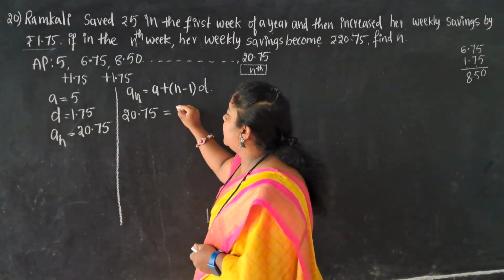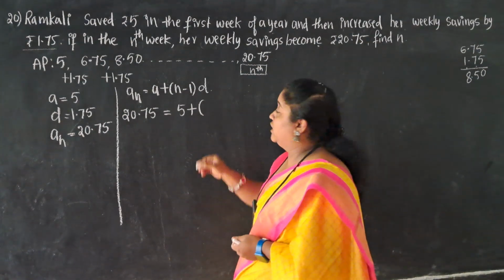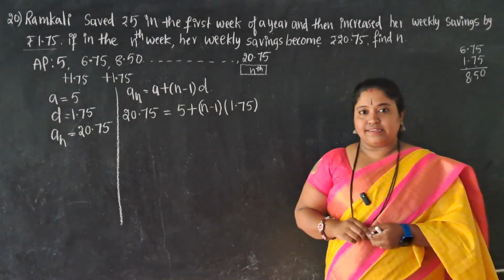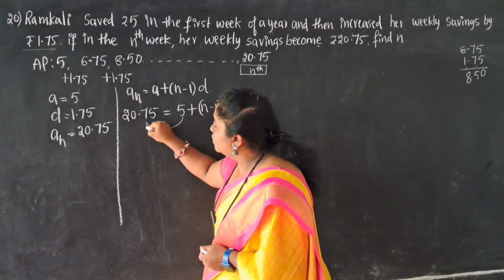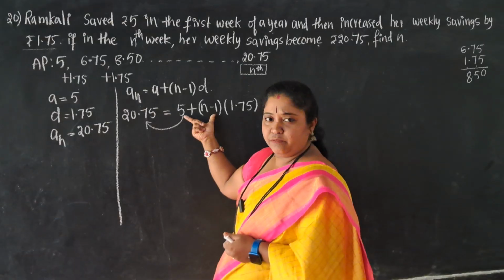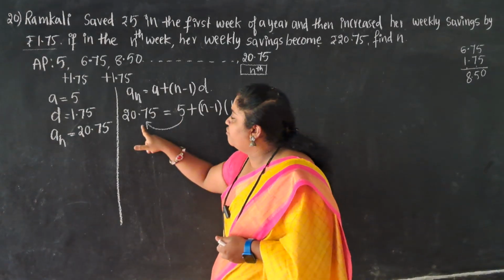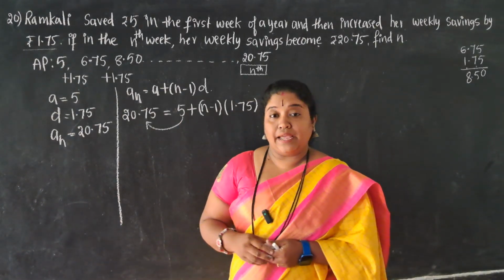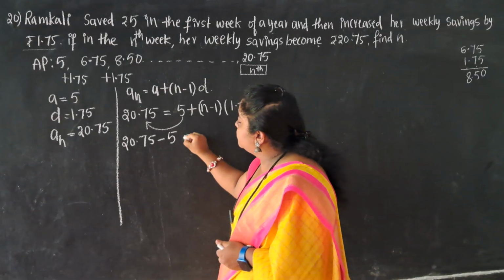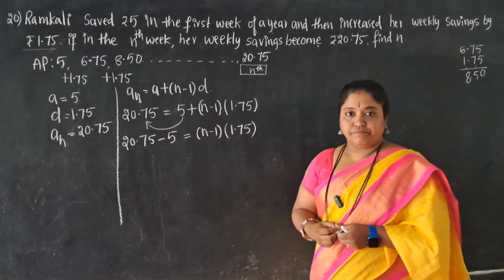20.75. And what is the A value I have? 5, plus n minus 1, where n is what I need to calculate, n minus 1, D is 1.75. Now what do I do? I will bring 5 to this side. Positive 5, when it comes to the other side, will become negative 5. So we'll be having here 20.75 minus 5 is equal to n minus 1 into 1.75, isn't it?